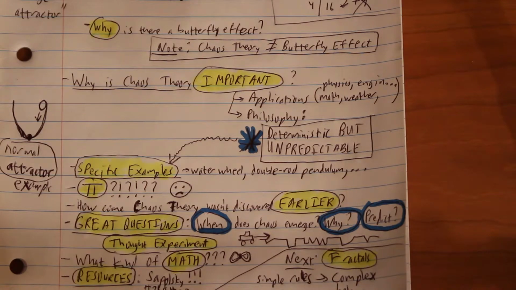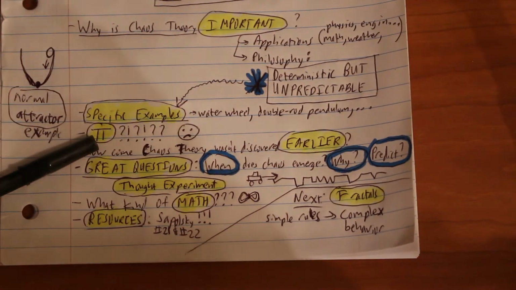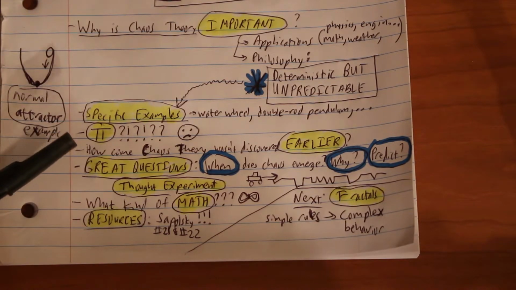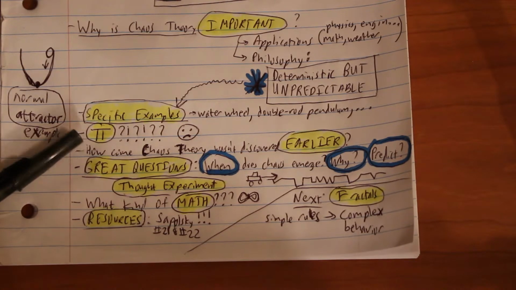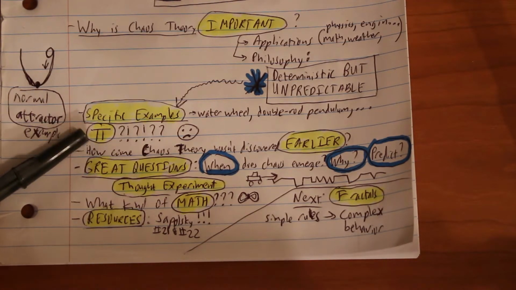and the point there is for some initial conditions, these systems will behave quite predictably, but for others, very complex, unintuitive, and unpredictable behavior will emerge. So here's a bit of a tangent. I had this question, and many of you might have this question: what about pi? Is pi an example of chaotic behavior? Because we know the digits of pi are set in stone. They're not random. They don't change on us every day. But can we predict them?